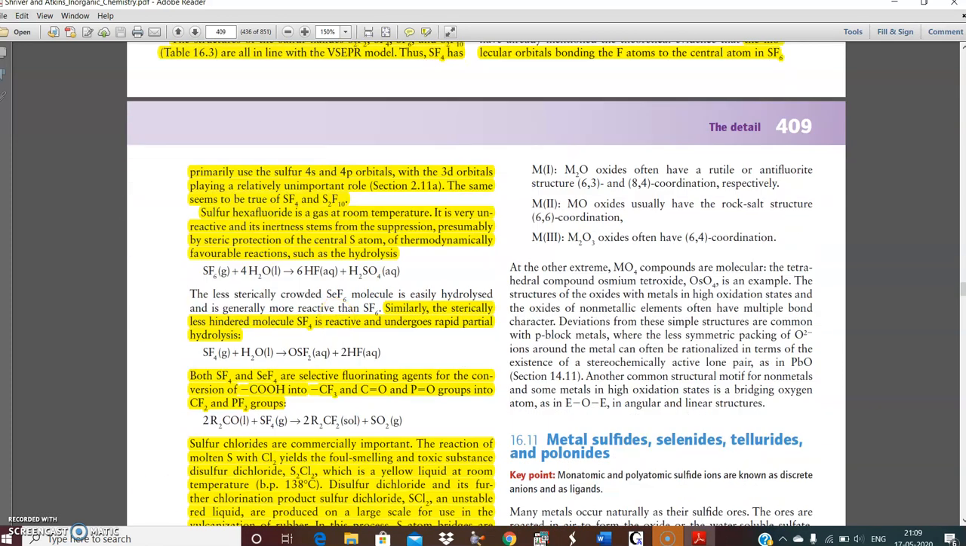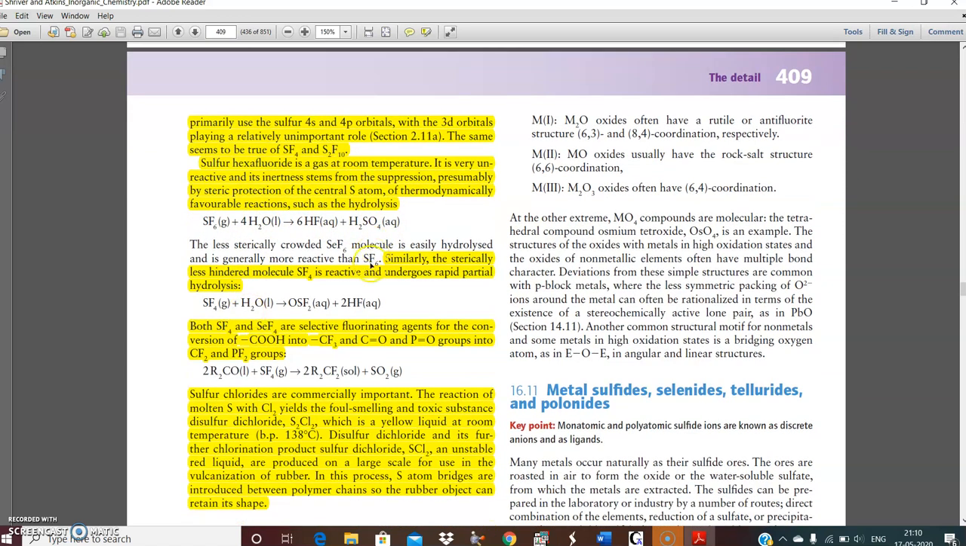Sulfur hexafluoride is a gas at room temperature. It is very unreactive, and its inertness stems from the suppression, presumably by the steric protection of the central sulfur atom, of thermodynamically favorable reactions such as hydrolysis. This kind of reaction is known. Selenium hexafluoride is not required.